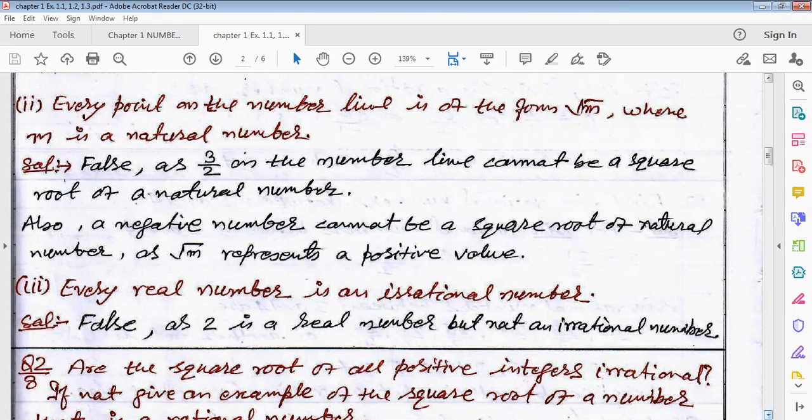And the third part is: every real number is an irrational number. Again, this statement is false. Why?